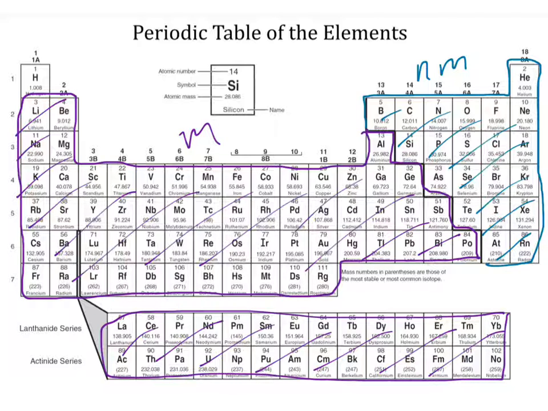Now notice there is one element that I did not highlight, and that is hydrogen. Because even though hydrogen is to the left of the staircase, it is actually considered a non-metal. So that is the one exception, and you do need to know this exception. It will come up a lot. So we have metals and we have non-metals. Very important. Everything to the left is a metal, everything to the right is a non-metal.